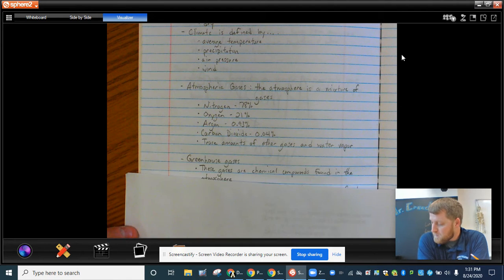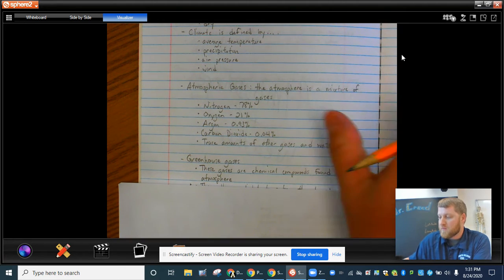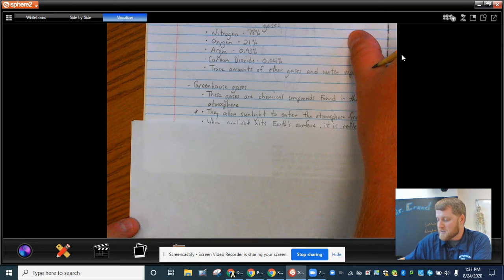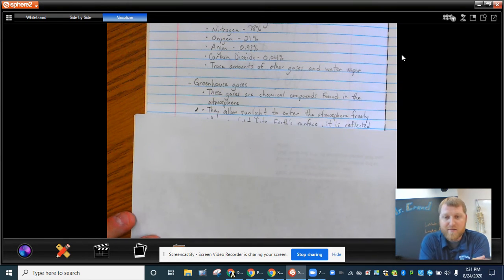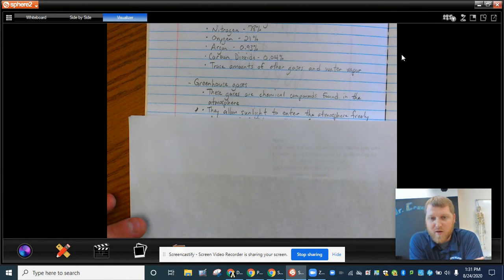Okay. Now let's talk about greenhouse gases. These gases are just chemical compounds found in the atmosphere. And what's interesting about greenhouse gases is they allow sunlight to enter the atmosphere freely. There's no resistance. It just comes in and goes as it pleases.